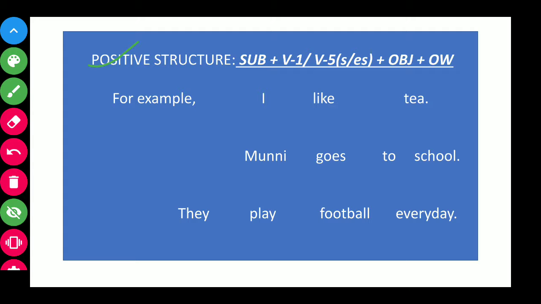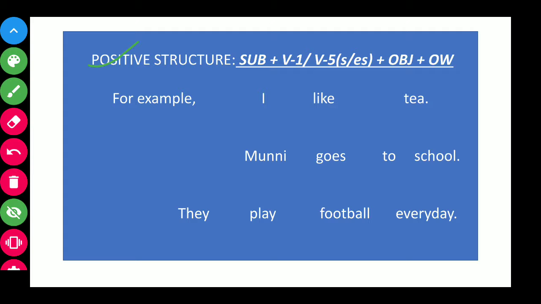Positive structure: subject plus V1 or V5, plus object plus other words. Here these words mean that at the very beginning of a positive sentence there will be a subject. The subject will be followed by V1 or V5. V1 is the base form of the verb, then V5 is that form of the verb whenever the base form is used with s or es, then that form is called V5. Then there will be object plus other words.